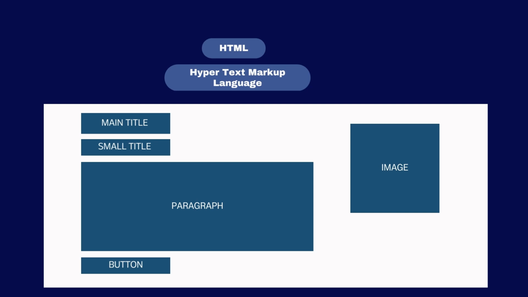A website which includes a paragraph, button, image, main title, subtitles, all these are called the content of a website. And here we are defining the structure and content for the website by using HTML.